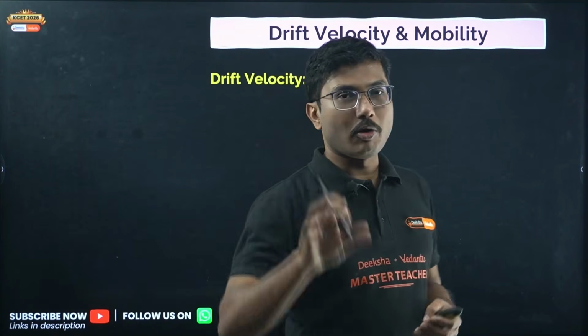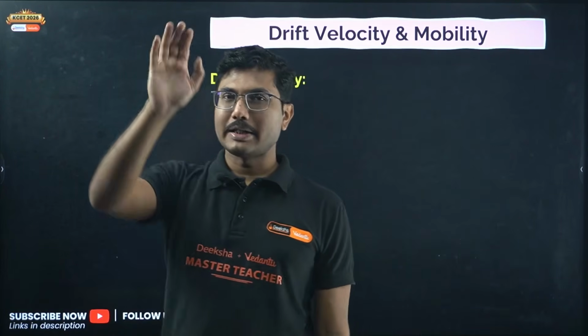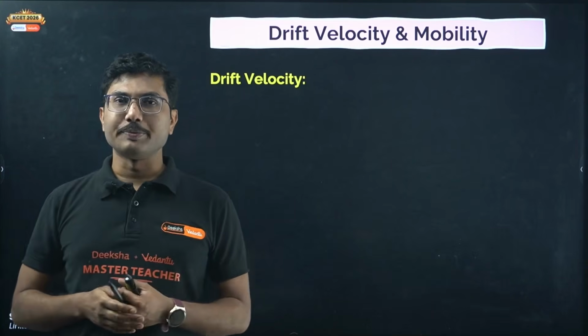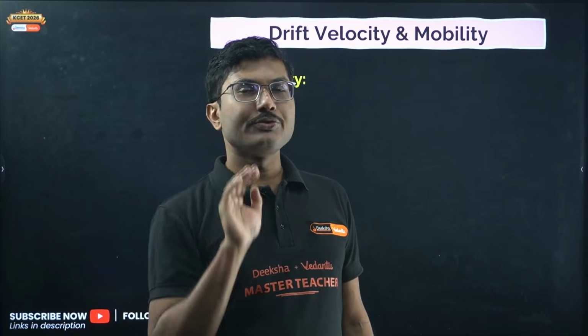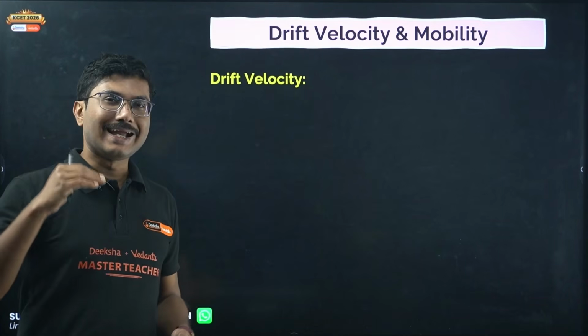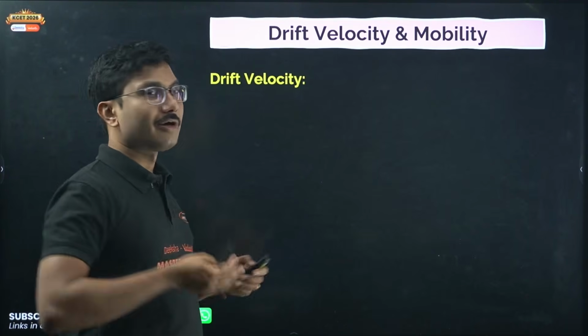If you throw a ball into the wave, the ball moves along with the wave, and that motion is called drift. The ball does not have its own speed, but it is carried by the wave itself, and that is called drifting. Drifting means it moves endlessly without any particular aim. So this is called drift velocity.